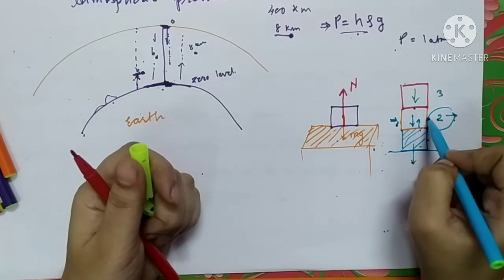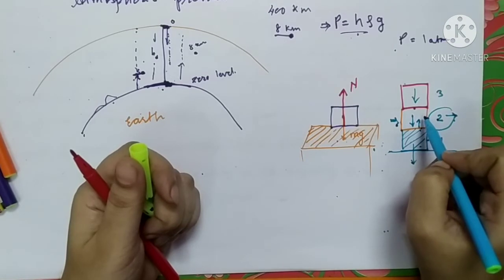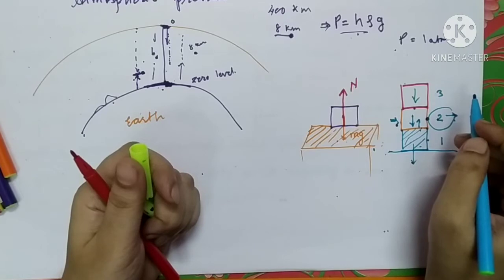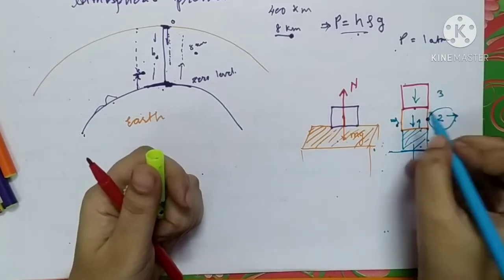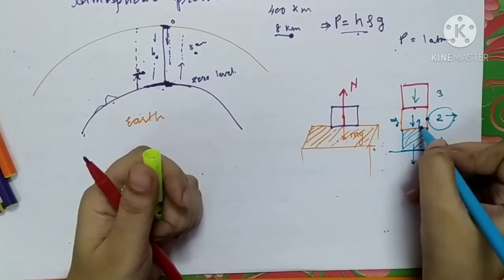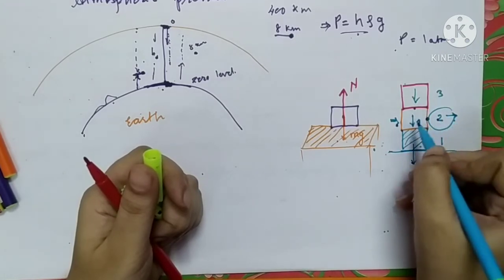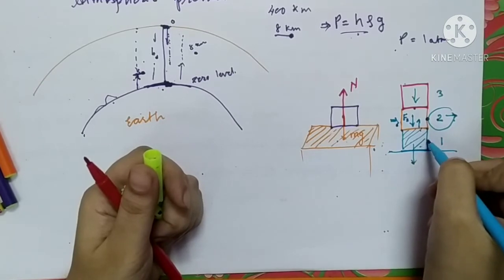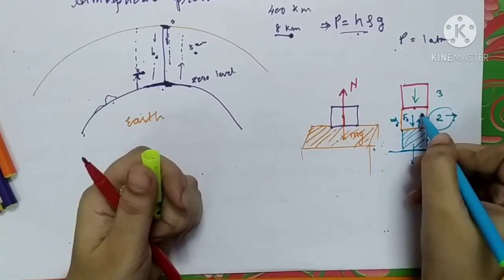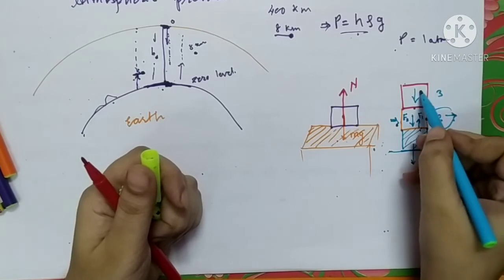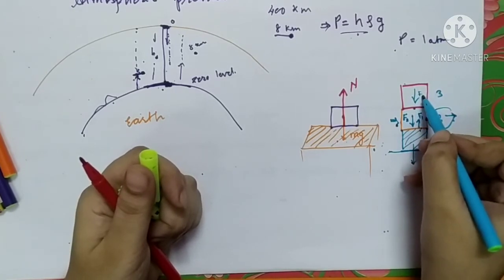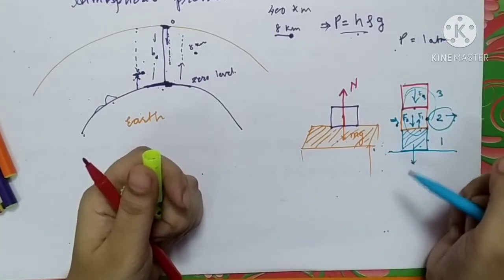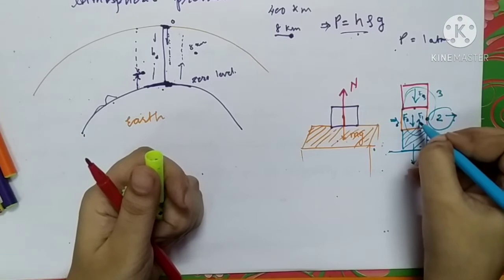Then we all know that box 2 is in equilibrium. It means these forces are balancing each other. So here I can say that the gravitational force acting on box number 2 is F2. The force exerted by box number 1 is F1. The force exerted by box number 3 is F3. So can you write down the balancing equation of these three forces? This is box number 2.